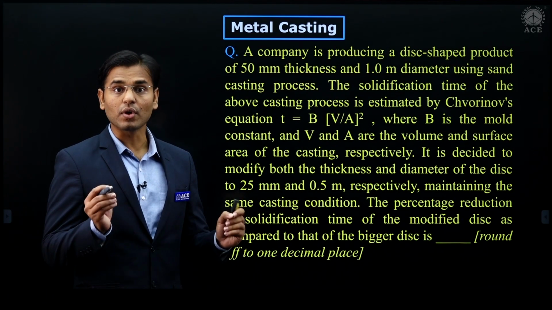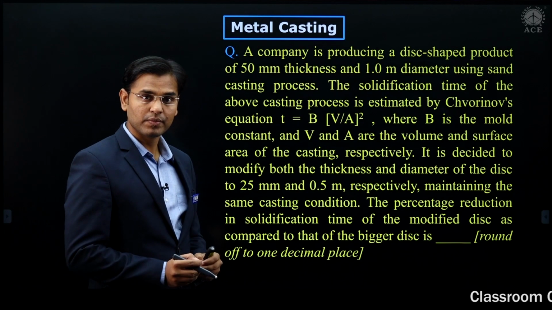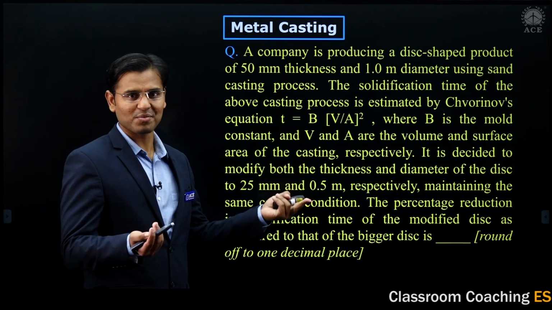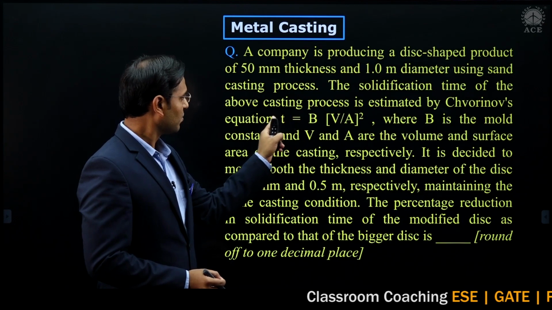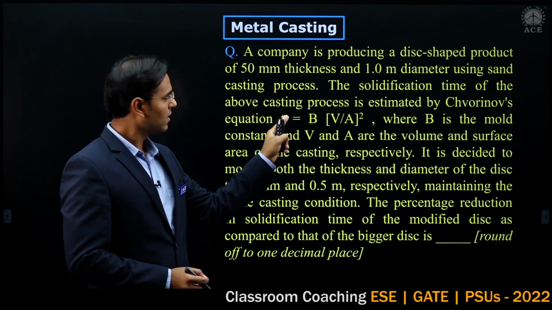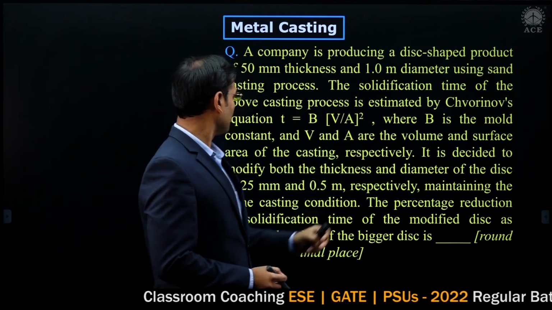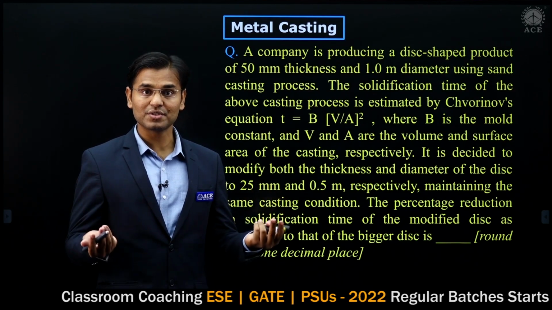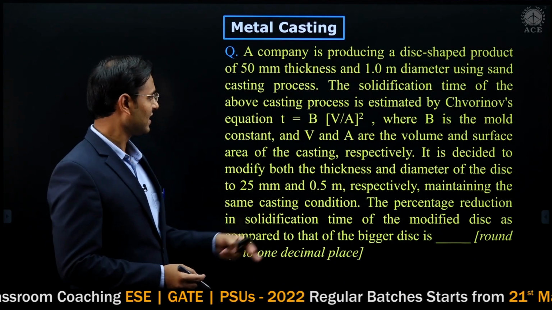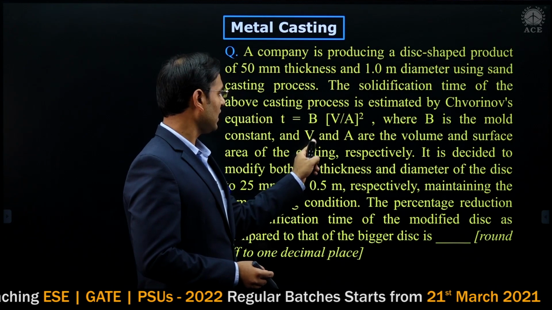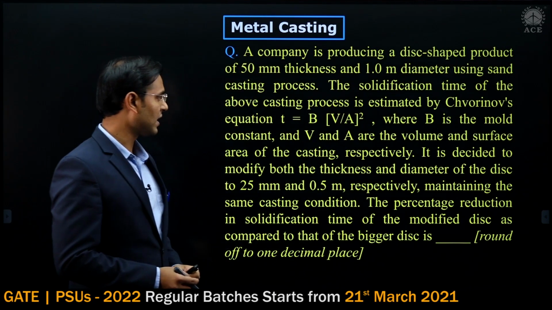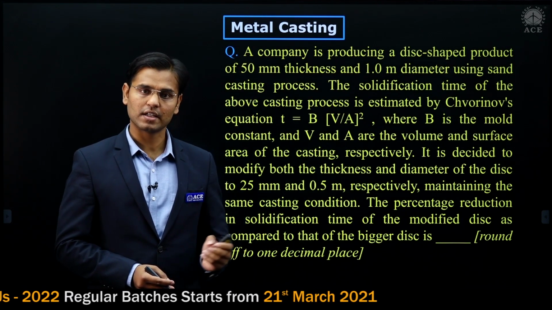Generally we mention the solidification time as tau, but here it is given as small t, no problem. Small t is the solidification time here. B is the mold constant. Generally I use K1 for that mold constant. V and A are the volume and surface area of the casting respectively.